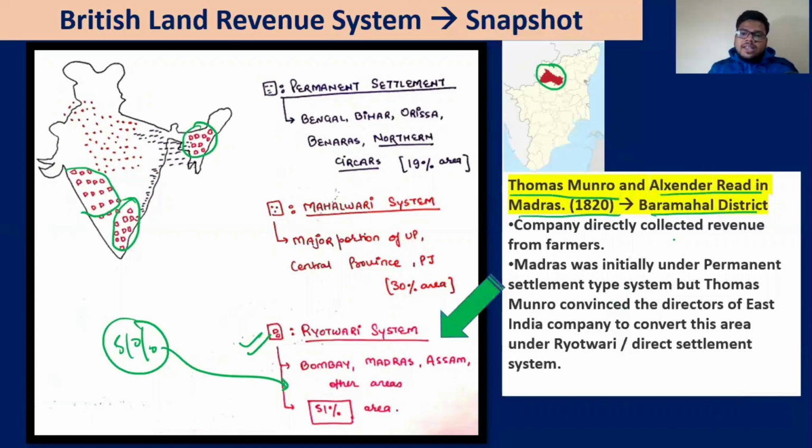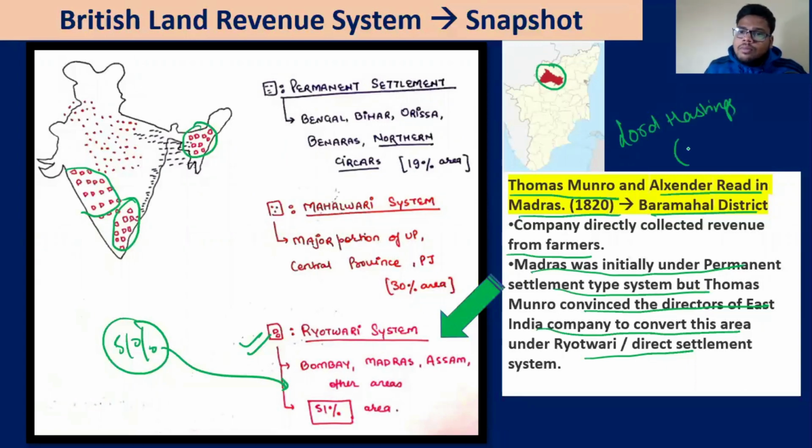So the company directly collected revenue from the farmers, direct revenue. Madras was initially under the permanent settlement, but Thomas Munro convinced the directors of the East India Company to convert this area into Ryotwari or direct settlement, because they had seen the fallouts from the permanent settlement. So Thomas Munro said, let's change the system. And you can see Thomas Munro worked under the times of Lord Hastings, 1813 to 1823.